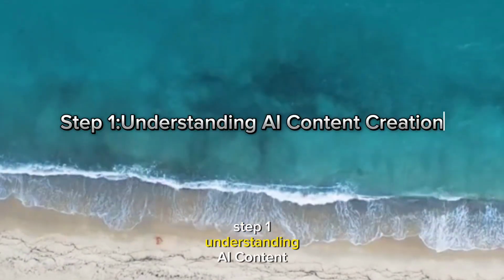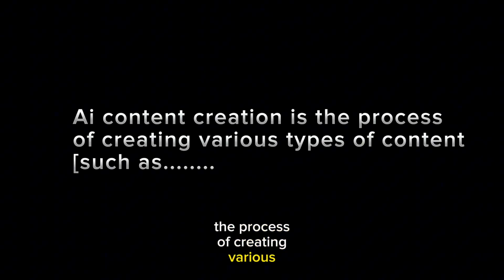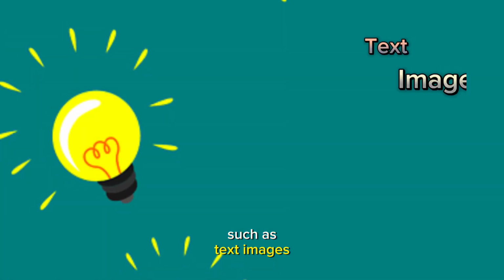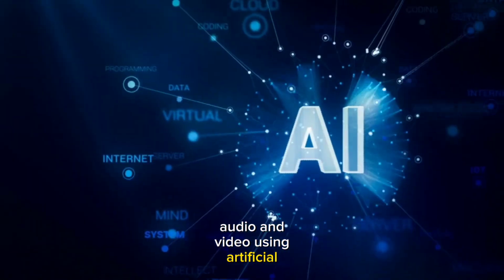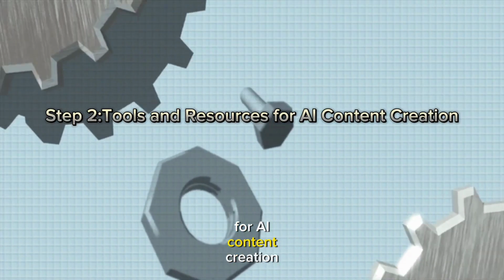Step 1. Understanding AI content creation. AI content creation is the process of creating various types of content, such as text, images, audio and video, using artificial intelligence.